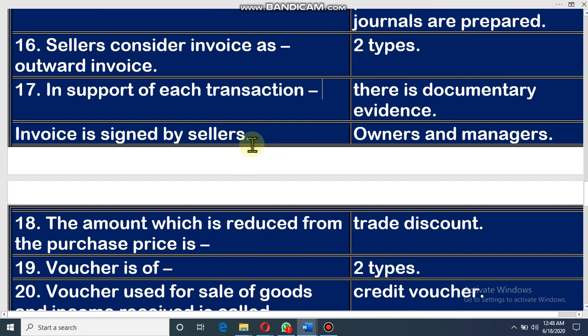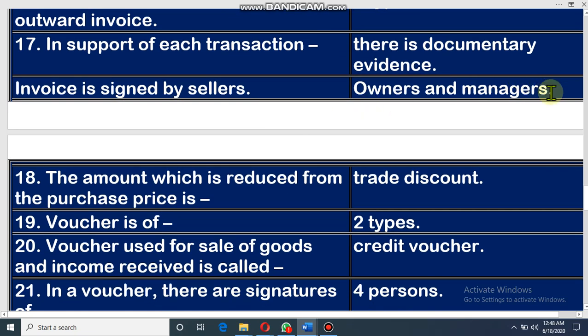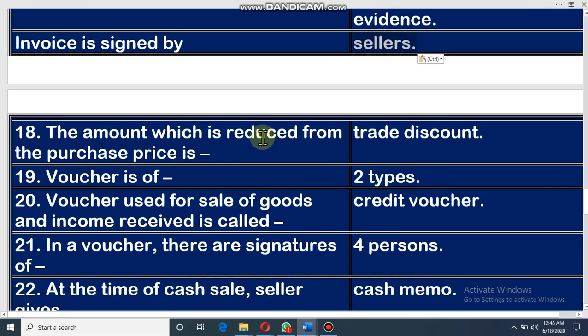Then invoice is signed by whom? Dear student, invoice is signed by only sellers, not owner and manager. Only seller signs the invoice. The amount which is reduced from the purchase price is trade discount. Dear student, what is trade discount? The amount which is reduced from the purchase price, it is trade discount.